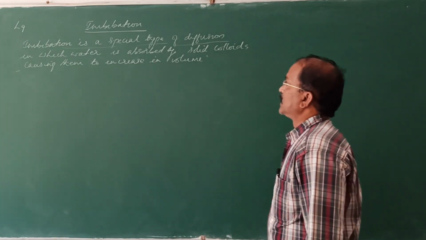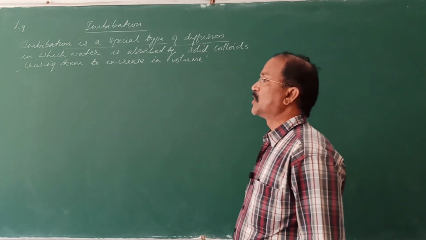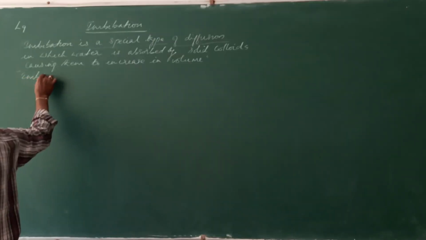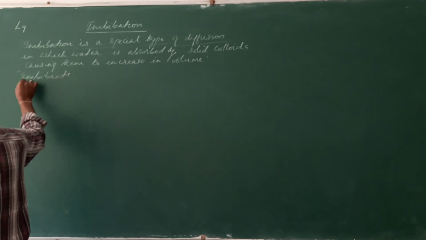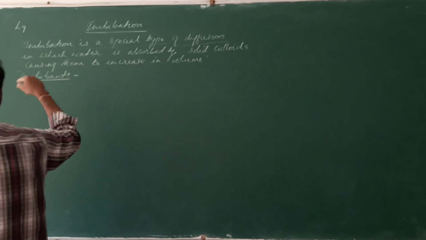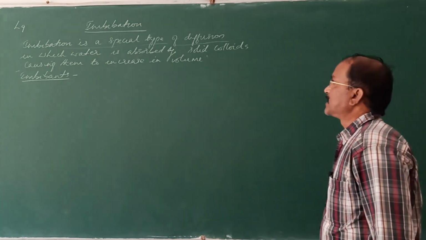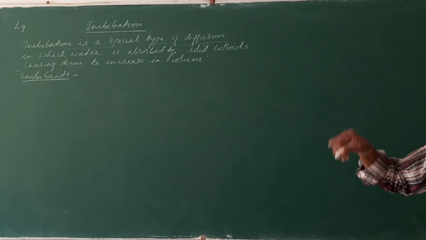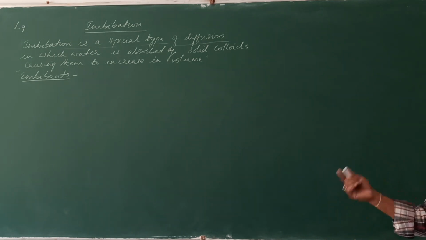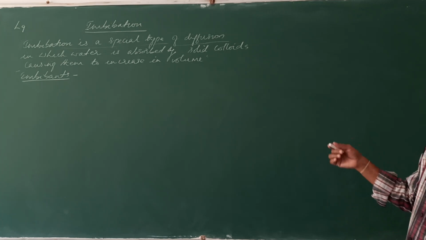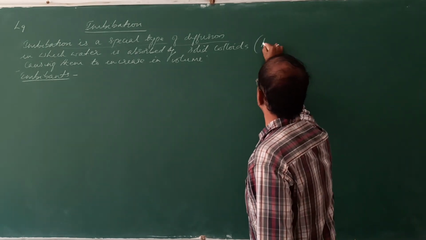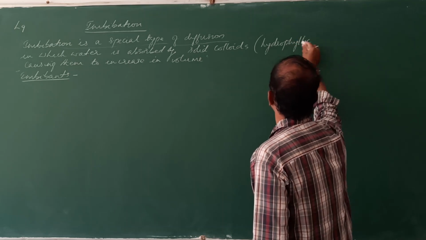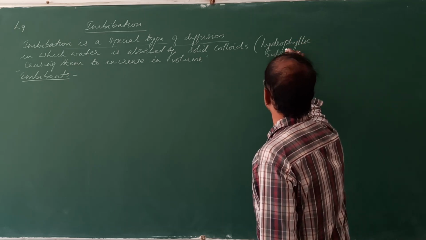The substances that absorb the water are called imbibants. Now this is the definition of imbibition: a special type of diffusion in which water is absorbed by solid colloids or solid colloidal substances, or we can call them hydrophilic substances.